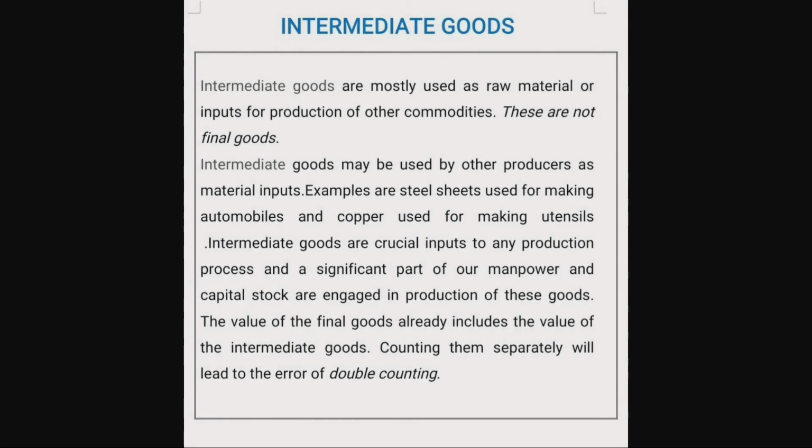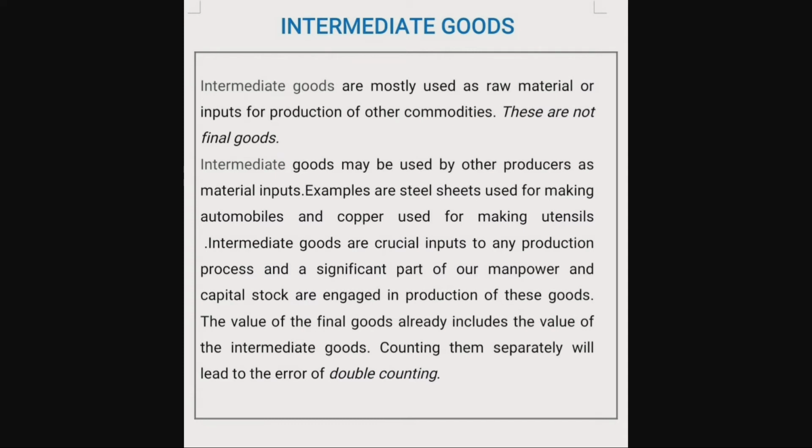Children, the next category is intermediate goods. Intermediate goods are mostly used as raw material or inputs for production of other commodities. This is not a final good. Intermediate goods may be used by other producers as material inputs. Examples for intermediate goods are steel sheets used for making automobiles. So the steel sheets act like an agent for making the automobile. So these are the intermediate goods.